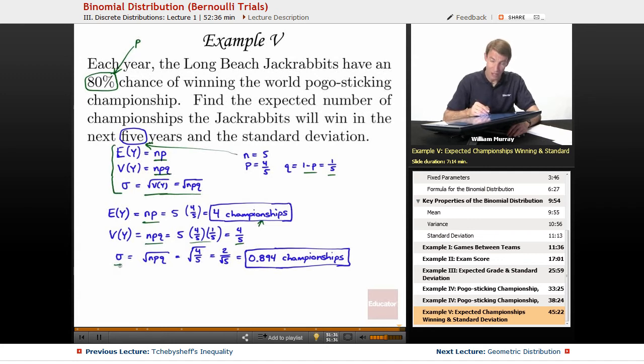We want the standard deviation, which is the square root of the variance, and so that's 2 divided by root 5, and I threw that into my calculator, and it spat out 0.894. That is the standard deviation in the number of championships that we expect to win over any given 5-year span.